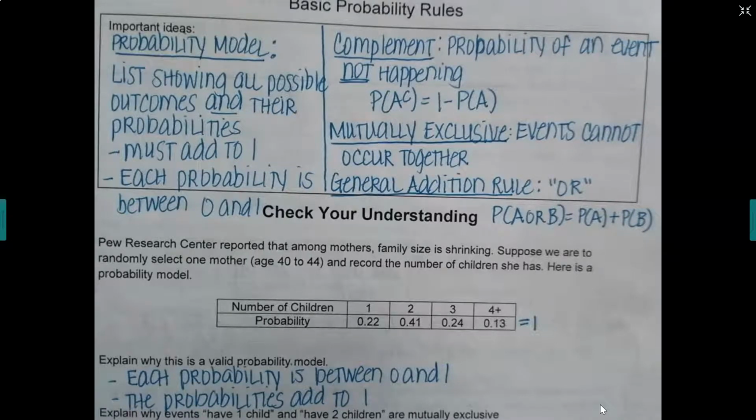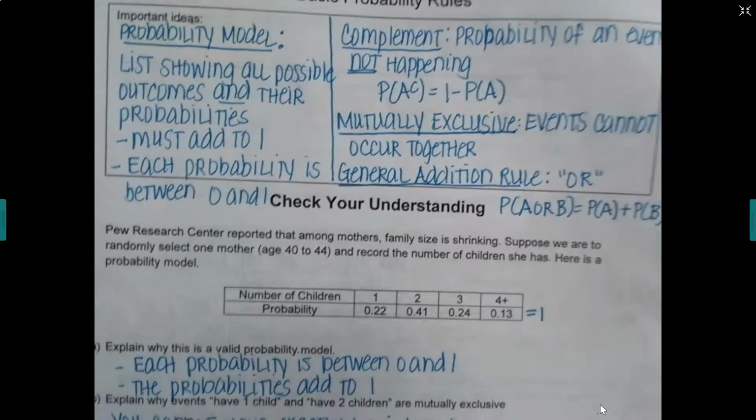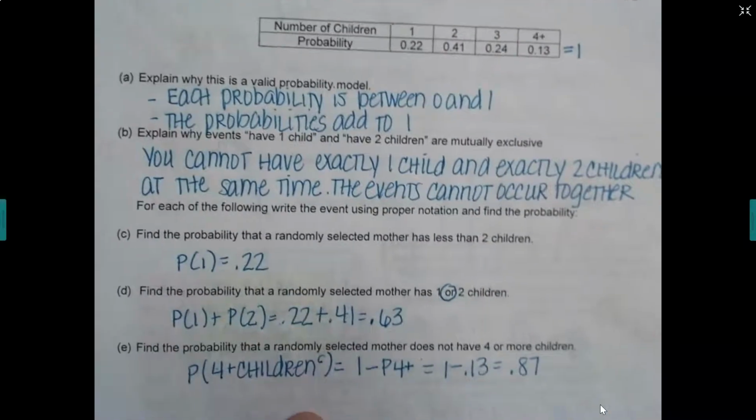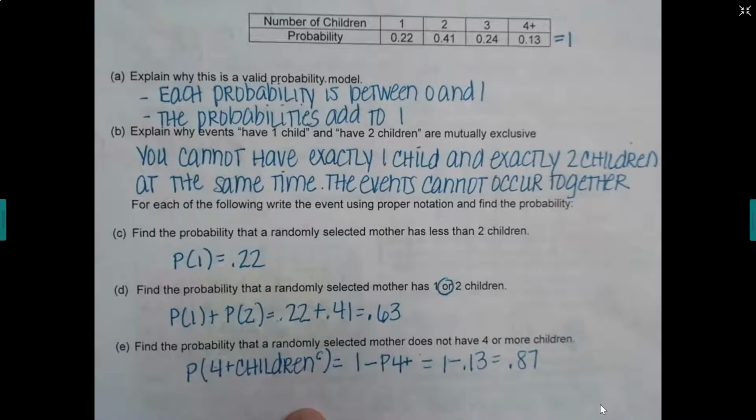All right, let's see how you did in the Check Your Understanding. Part A we already went through together. Part B, explain why the events have one child and have two children are mutually exclusive. You cannot have exactly one child and exactly two children at the same time. Therefore, the events cannot occur together, so they are mutually exclusive.